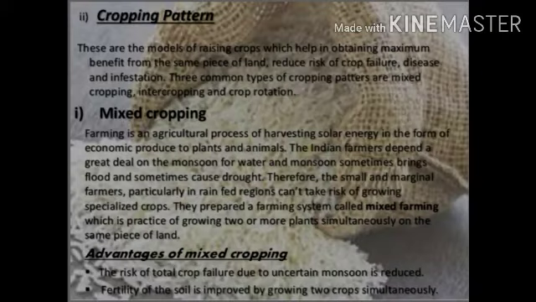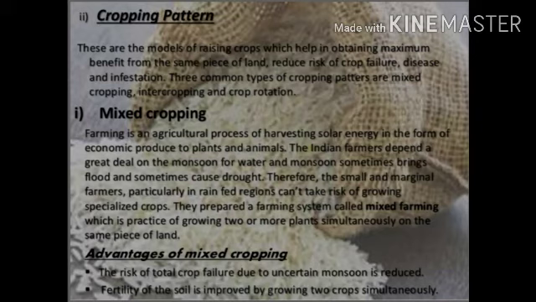Next is cropping pattern. These are the models of raising crops which help in obtaining maximum benefits from the same piece of land and reduce the risk of crop failure, disease and infestation. Three common types of cropping pattern are mixed cropping, intercropping and crop rotation. These are the three cropping patterns. So first is mixed cropping.